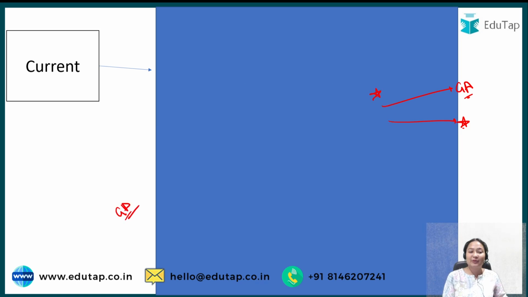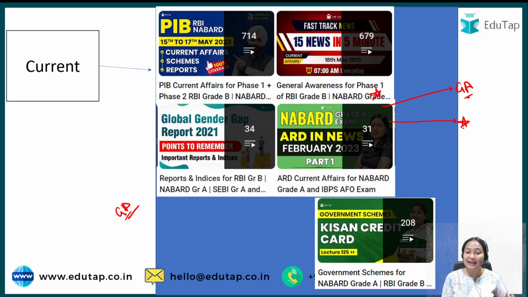Now besides this, what can you do? If you are somebody who is not interested at all in reading, you can just listen and watch. You can refer to our particular playlist, PIB, where we are covering all the PIB, whether it is for current affairs, schemes or reports. For daily news, we are also covering the general awareness news, fast track news is there. Then reports we also cover, and ARD in news is also one we have for agriculture related development.